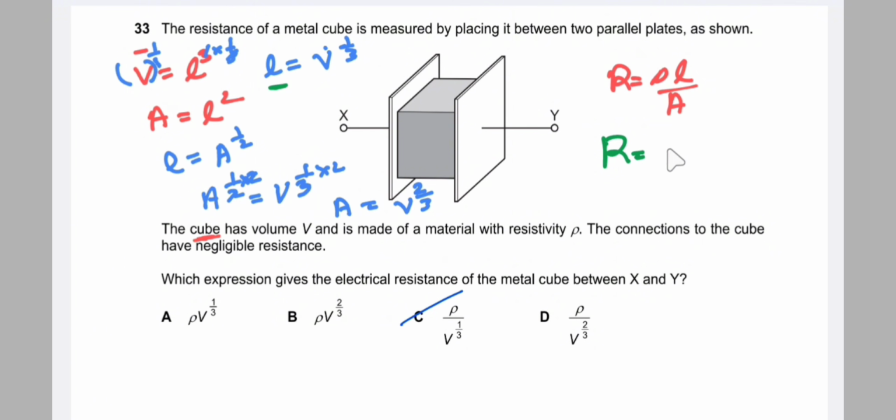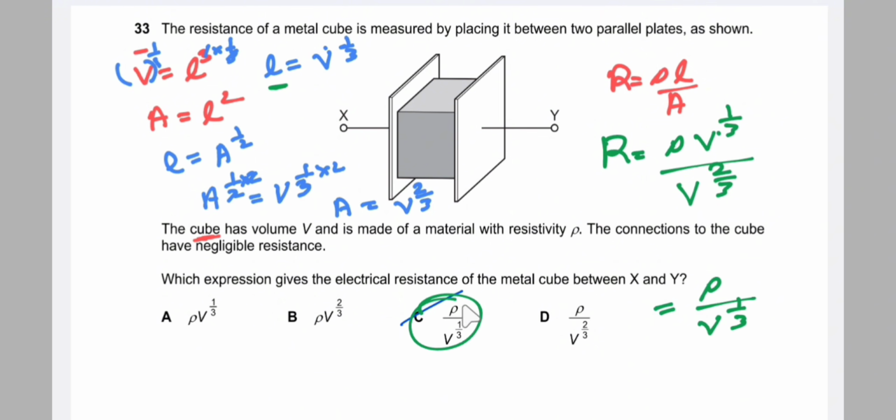Then if we substitute, resistance is equal to resistivity times length over area. Instead of length, we substitute volume to the power 1 by 3, and instead of area, we substitute volume to the power 2 by 3. After substituting, we get resistance equal to resistivity divided by volume to the power 1 by 3, which is option C. So the correct answer is C.